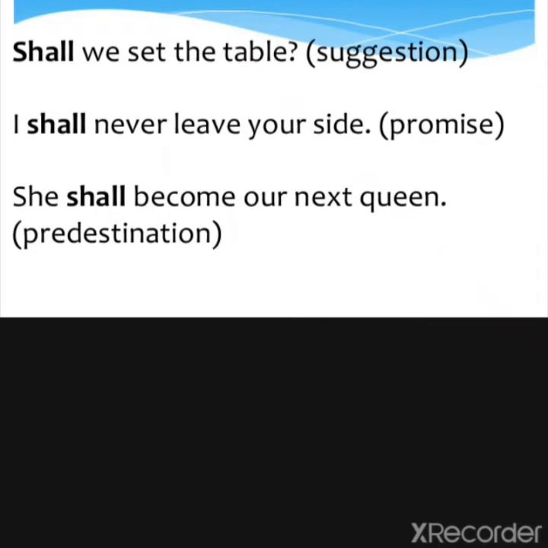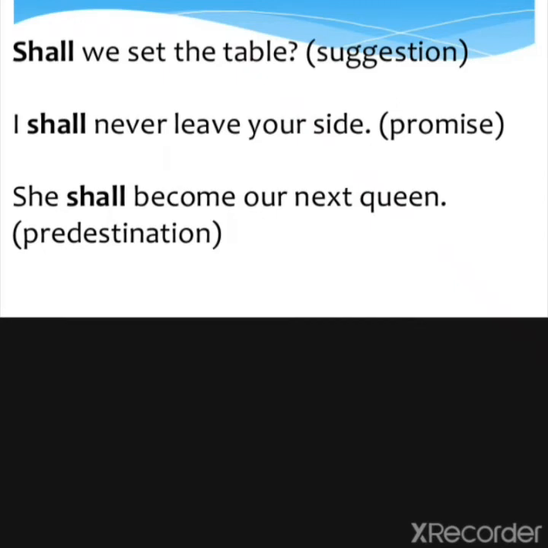Take one more example. We are going for a picnic. Everything is ready. Everybody has come to the car. The doors are closed. Before starting the car, the driver may ask, "So, shall we go?" It means this is only a formality that we are going to fulfill. So we use shall for that.